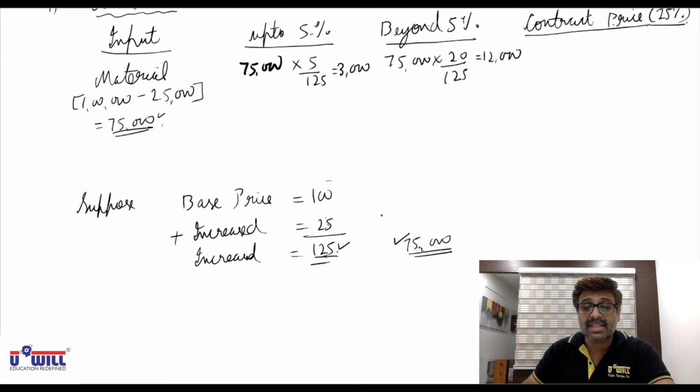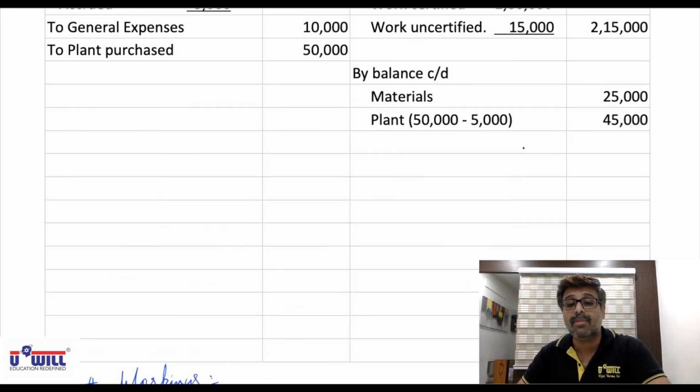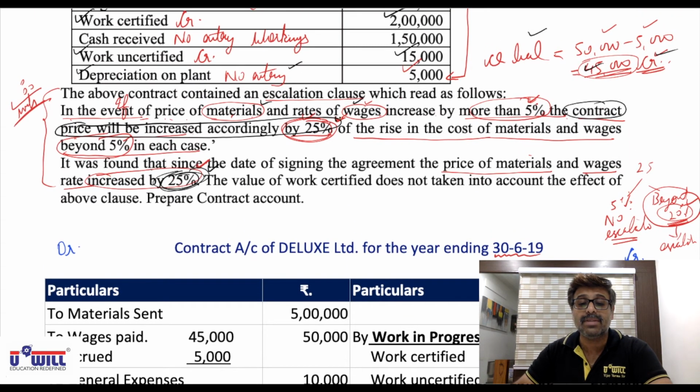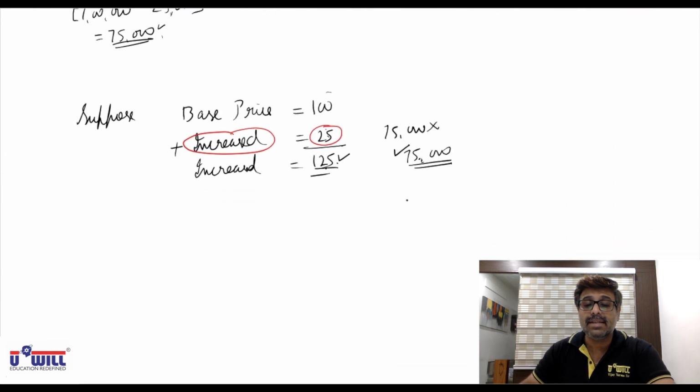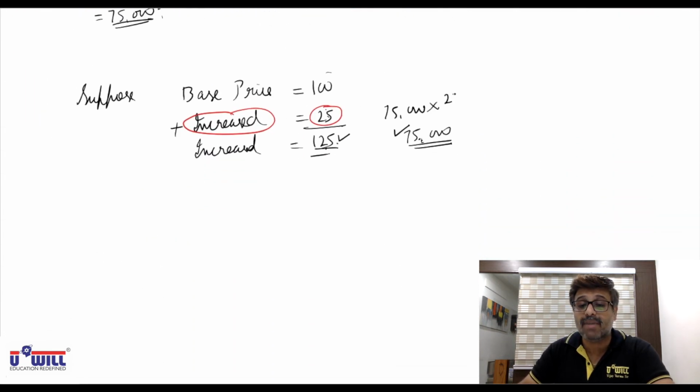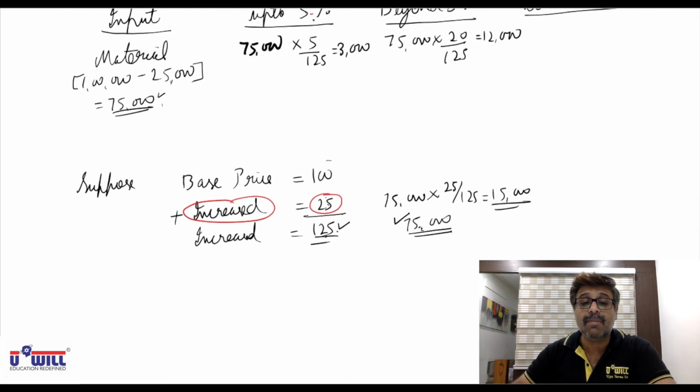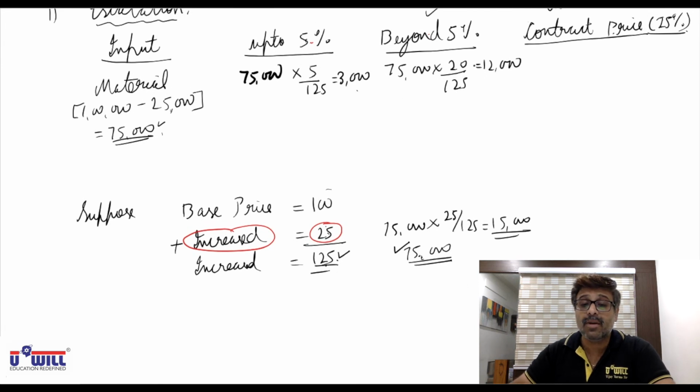So here you can see 75,000. We are interested in increased price, because whatever is the increase in that, further the contract price would increase by 25%. So what is the increase? 75,000 into 25 by 125. You will work it out. It will come to 15,000. Out of this 15,000, what is the increase up to 5%? 3,000. And what is the increase beyond 5%? 12,000. Okay. So this is the main intention of doing it this way. All of you must understand it properly.